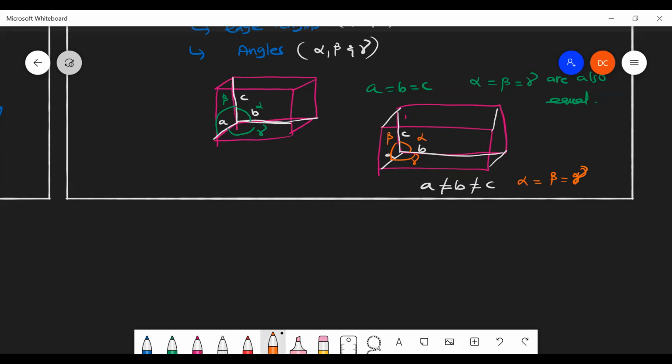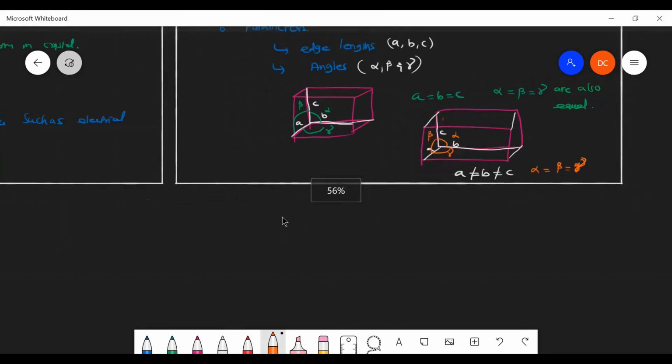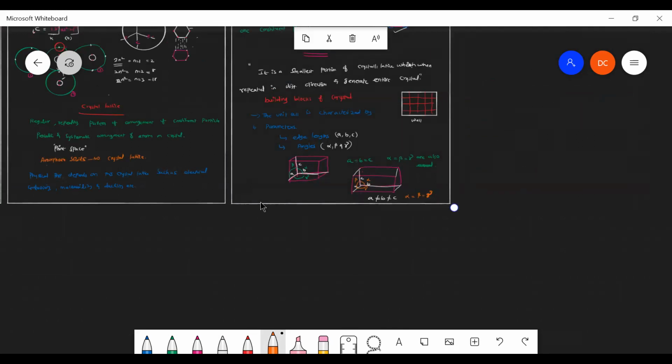So based on this, they can categorize the crystal lattice into 7 types. There are 7 types of crystal lattices available. Let us discuss one by one.